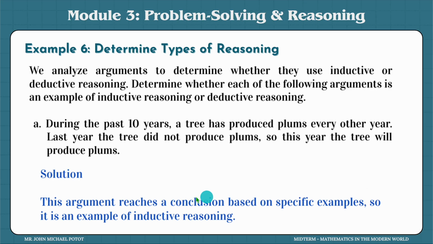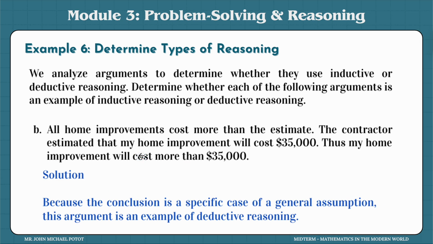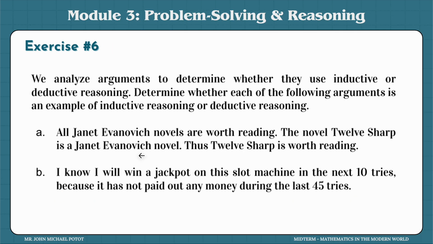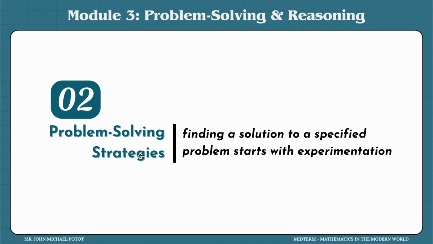Okay, so here's the solution to that. Since it's providing specific examples, then we would say it is inductive. But for letter B, since the conclusion is already a general assumption, then we can use deductive reasoning for this. And a specific matching problem would be reported and presented to the class by the group that will be assigned to this number.